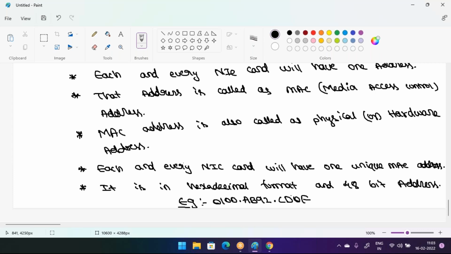One more point here. This MAC address is also called a physical address and a hardware address as well, guys. This is all about the NIC card.